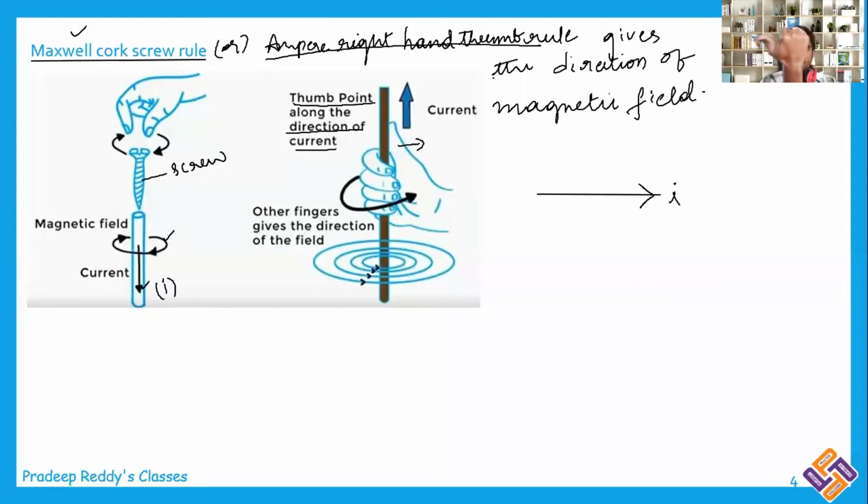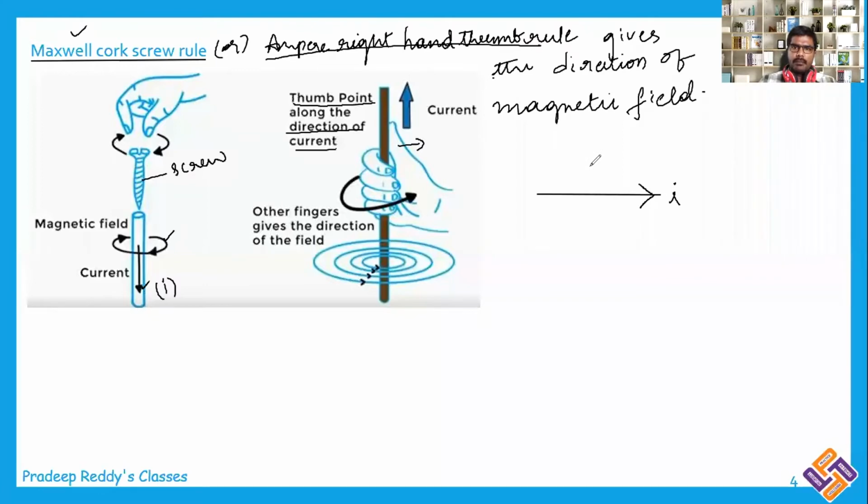The thumb points in the direction of current, and the four fingers above it are showing towards my face. Therefore, the magnetic field above the current carrying wire will be outward from the plane of the screen.